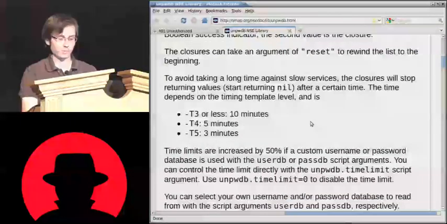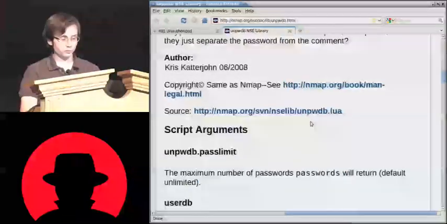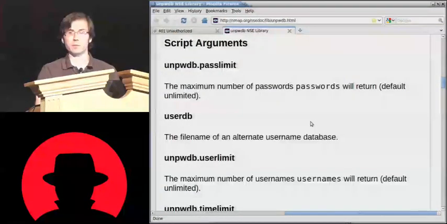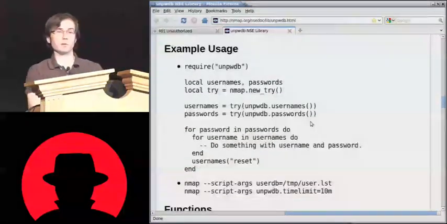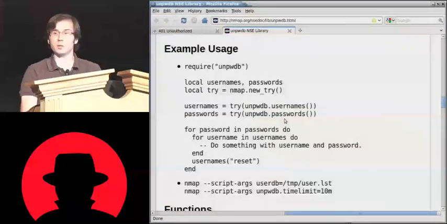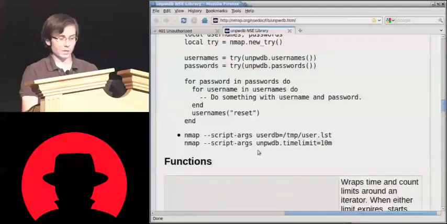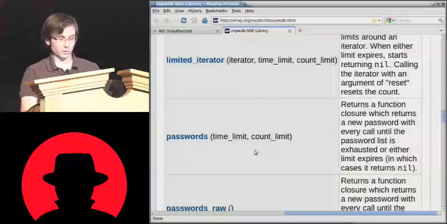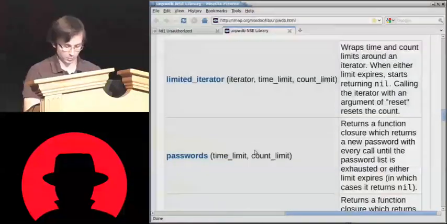It depends on the Nmap timing level. It tells the format of the data files if you have your own username or password lists. It tells you the script arguments so you can control how these iterators work. So for example, UserDB, if you have your own username database, you can control how many names are guessed. Password database. And here's exactly what I referred to. This should look very familiar because this is basically what I just wrote in the HTTP brute script. The doubly nested loop, resetting the iterator. I mean, this is the documentation I referred to when I was preparing to write this script. And then a list of the functions that come along with it. You saw that we used the passwords function and the usernames function. And there are a few others that you can get access to if you want.